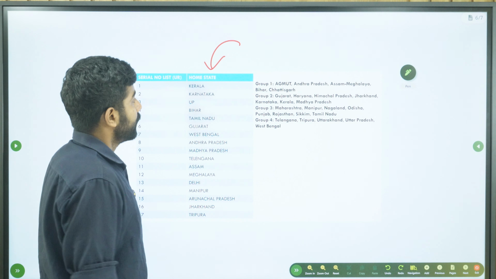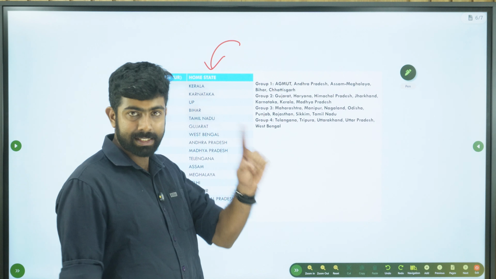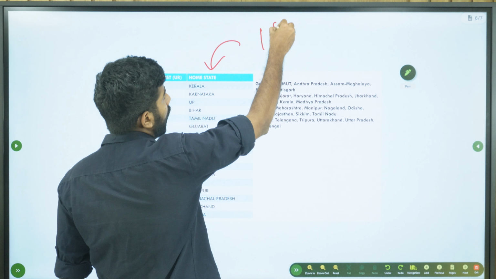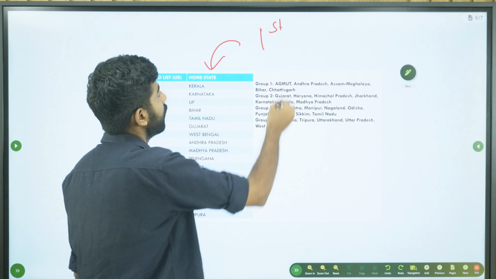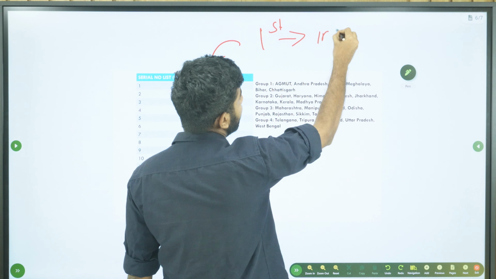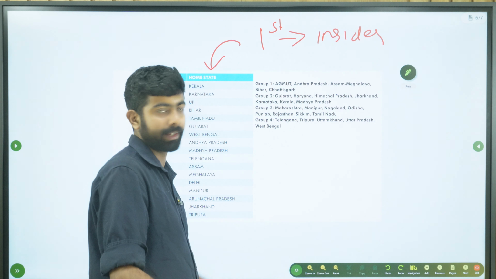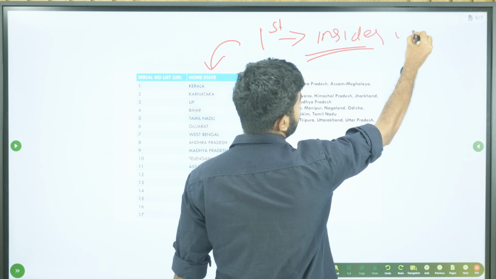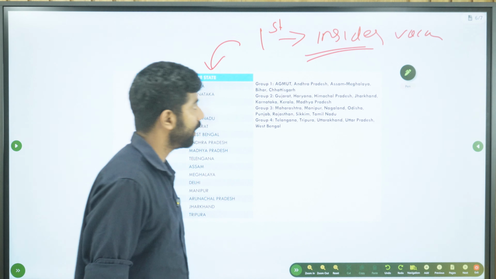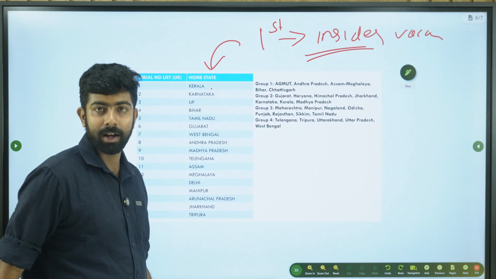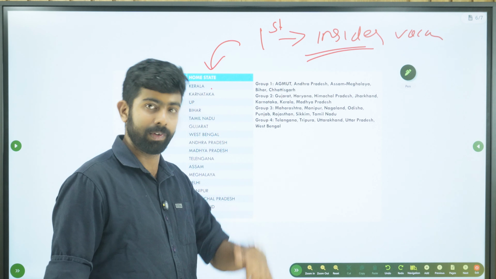So what happens is, the first thing UPSC will do after compiling their list is fill the insider vacancy. Actually this takes place simultaneously, but for your understanding, first they will fill the insider vacancy. So for example Kerala, and that person says that he is willing to work in Kerala.